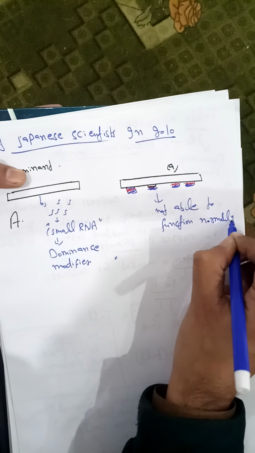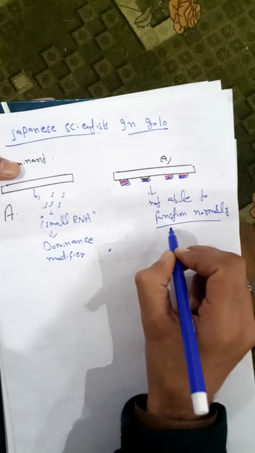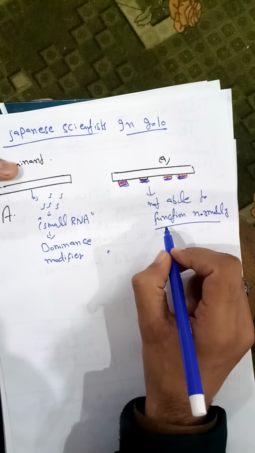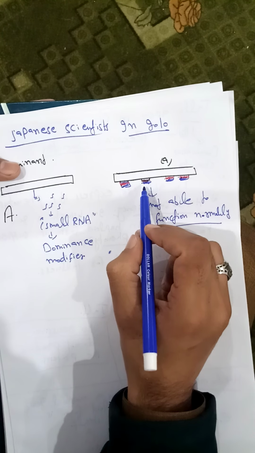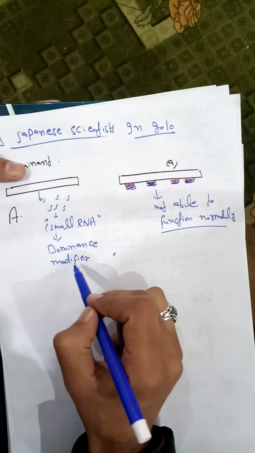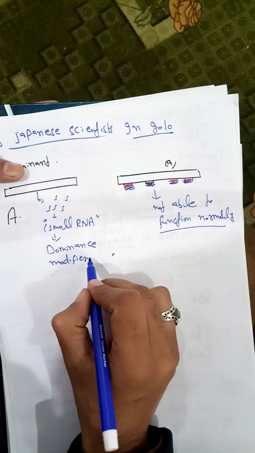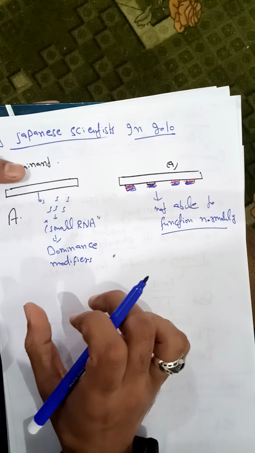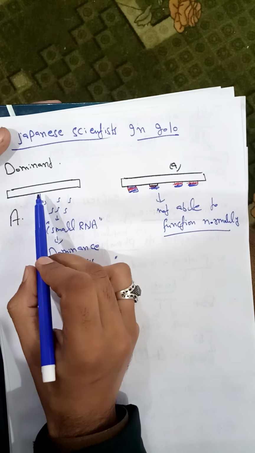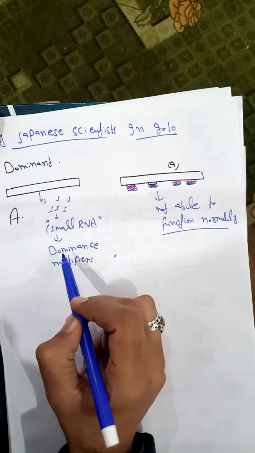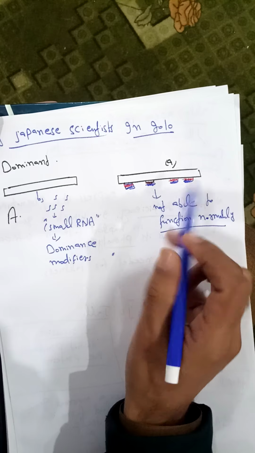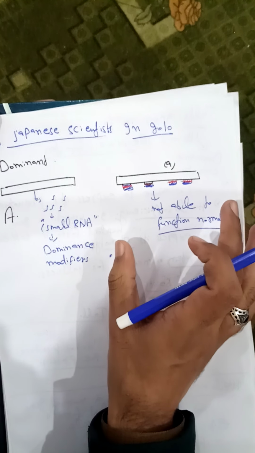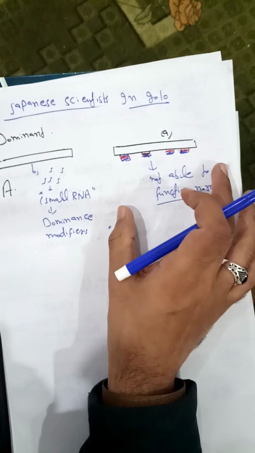So this is also one of the phenomena. But this is not possible in all genes, because not all genes contain receptor sites for dominance modifiers. These dominance modifiers are actually the small RNAs produced by the dominant gene, and these RNAs bind to the recessive allele and prevent the normal activity of this gene.